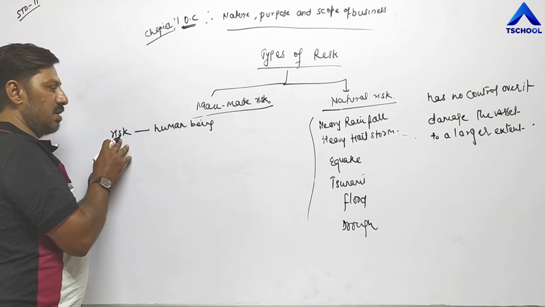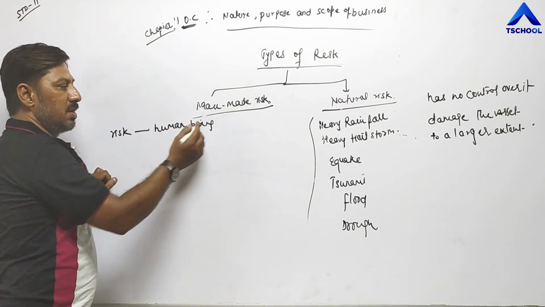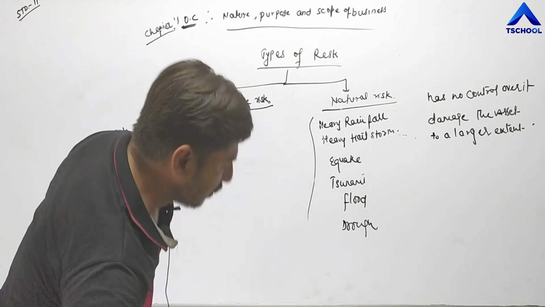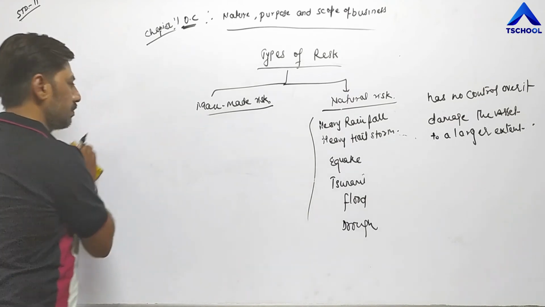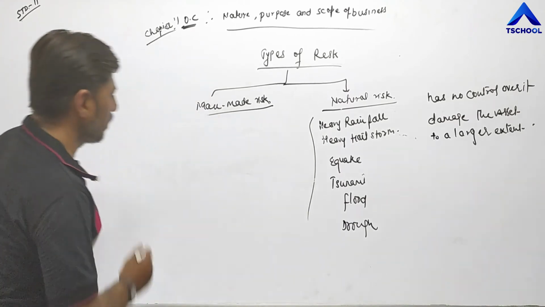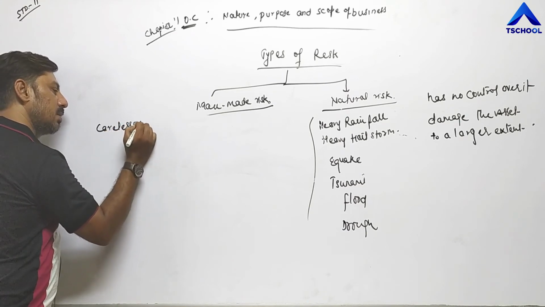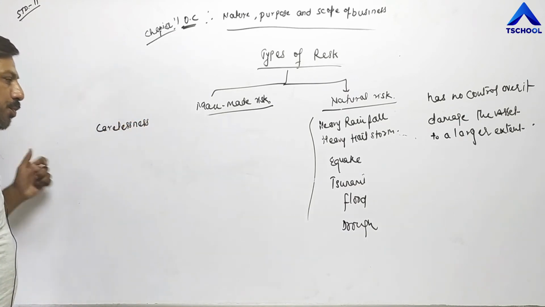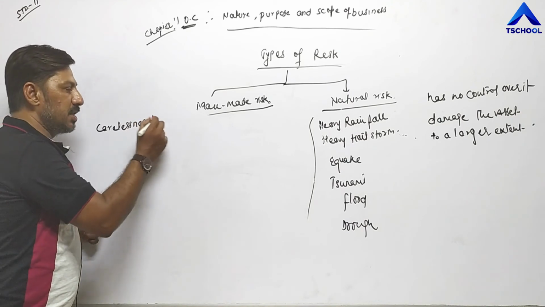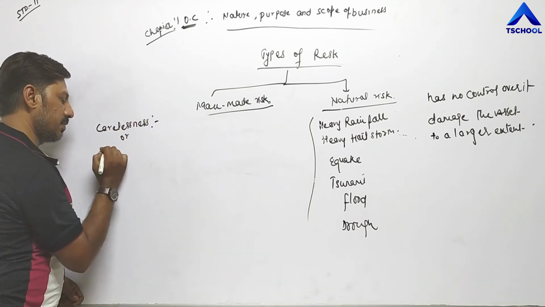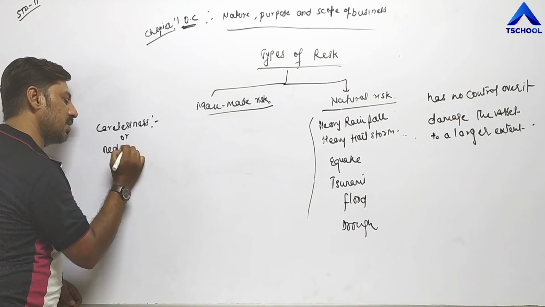So any risk which is created by human beings is called man-made risk, and examples of such risk are carelessness. Due to carelessness of employees, the business unit has to face a huge loss. Carelessness or negligence.